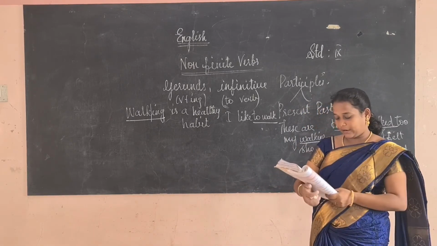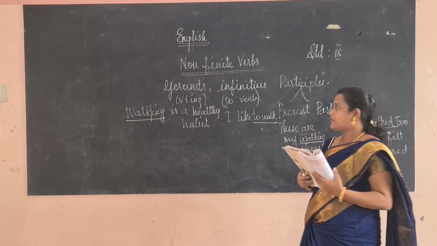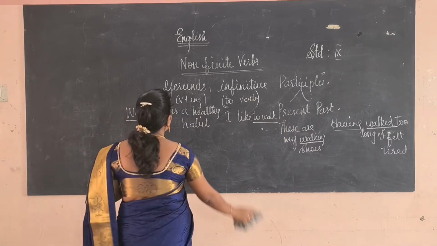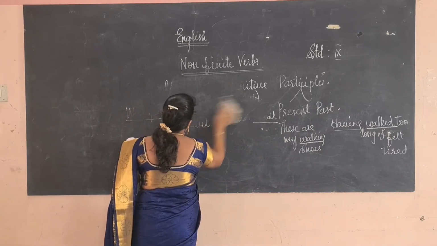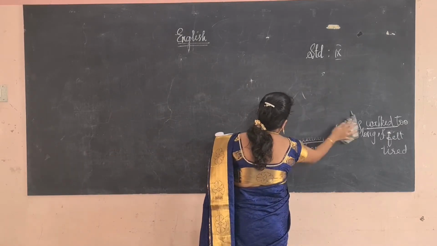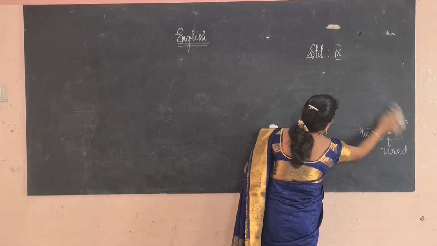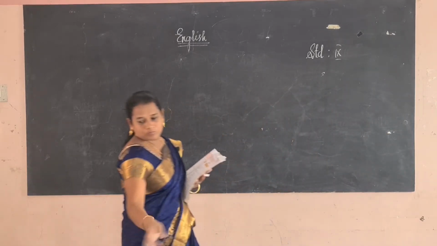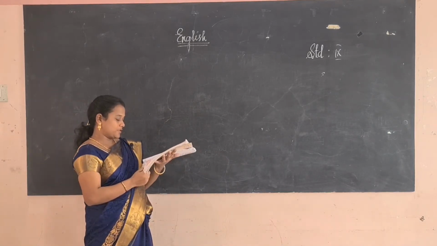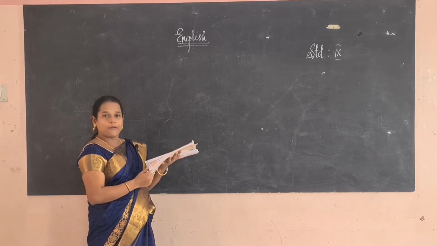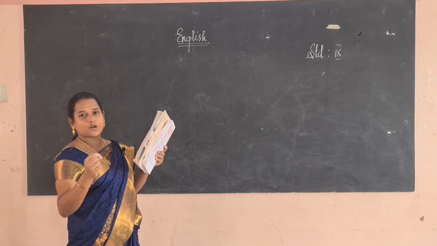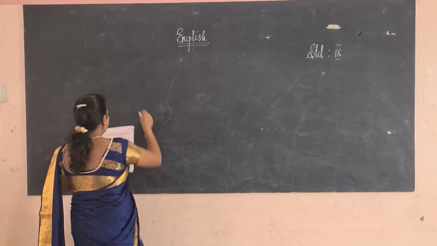So the next one, we are going to do the exercise at page number 67. They have given a few words. We have to identify whether it belongs to the finite verb or non-finite verbs. They want to try a new approach. So they want does not indicate any tense and is not changed according to the subject. So it is an infinitive.